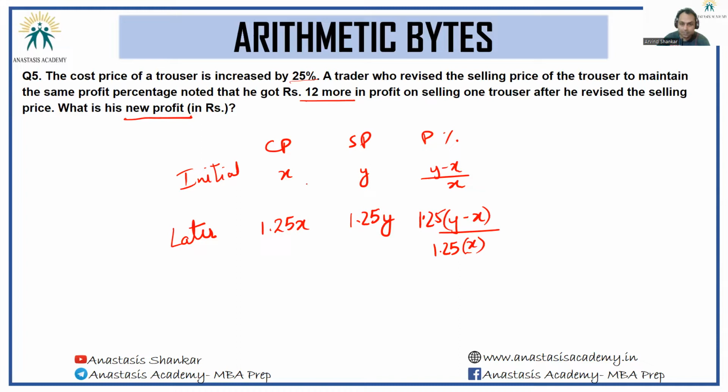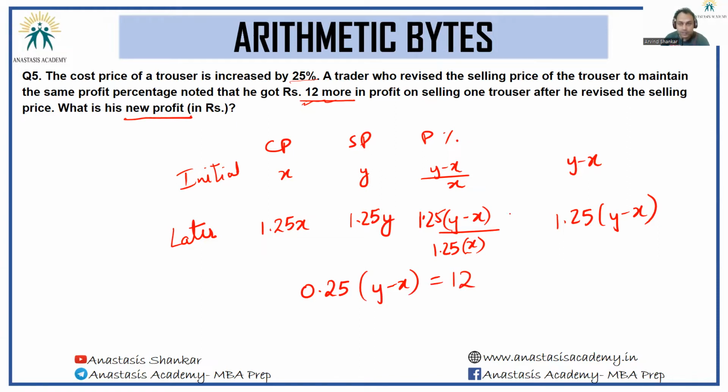So previously the profit earned was y minus x. Now the profit earned is 1.25 times of (y minus x). And essentially we've been told profit has increased by 12, which means 0.25 times of (y minus x) is equal to 12.